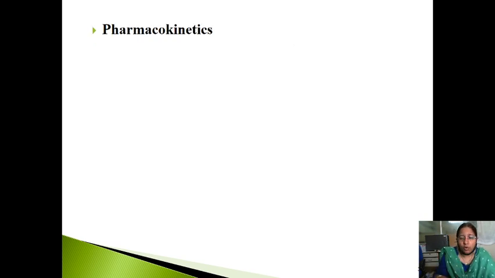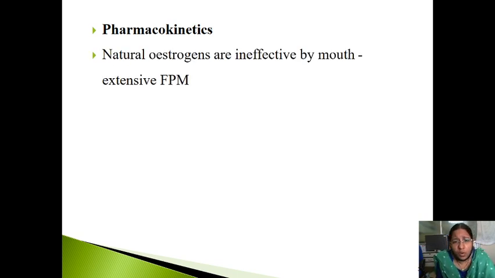Now coming to pharmacokinetics. I already told you natural estrogens cannot be given orally. They will be degraded very easily. Why? They have extensive first pass metabolism.